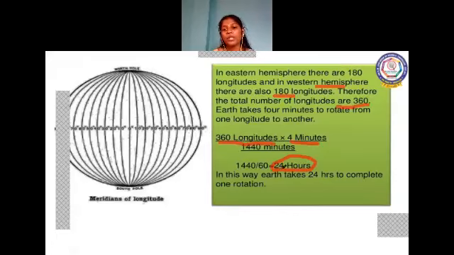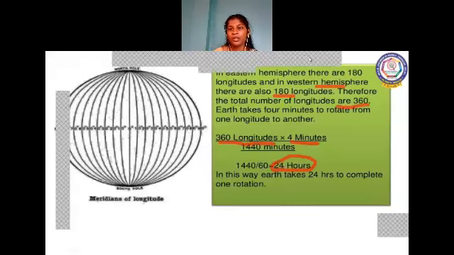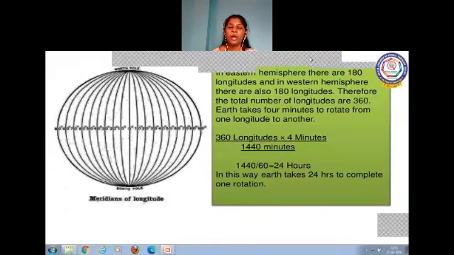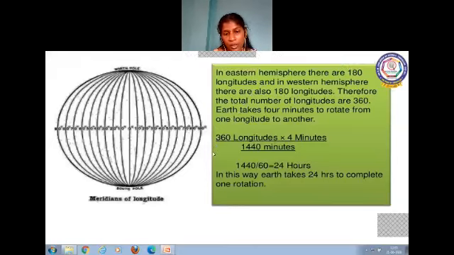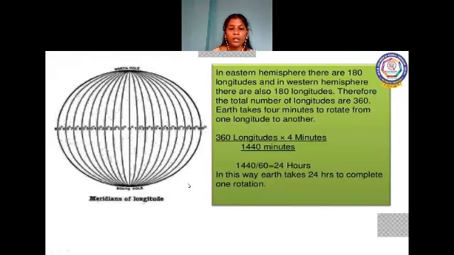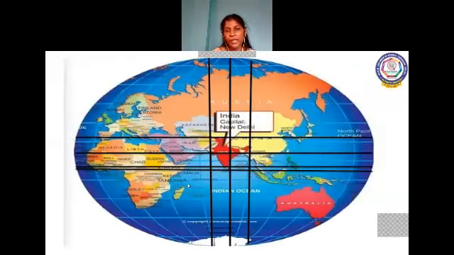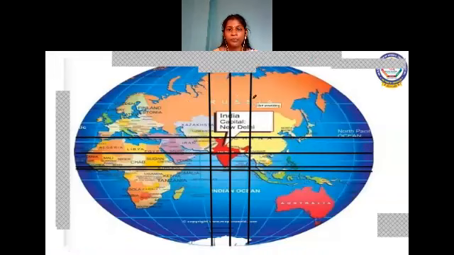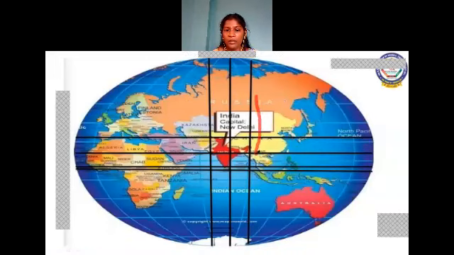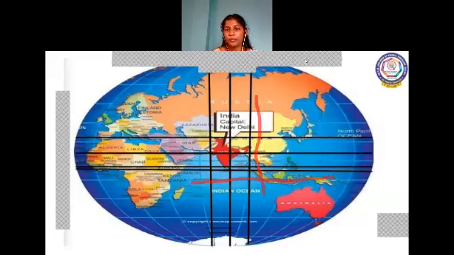Okay, so the earth takes 24 hours to complete one rotation. Now you have a clear picture of what latitude and longitude lines are, so we move on to the next topic. We are going to see the actual location of India in the world. As you know very well, these are the longitude lines and these are the latitude lines.